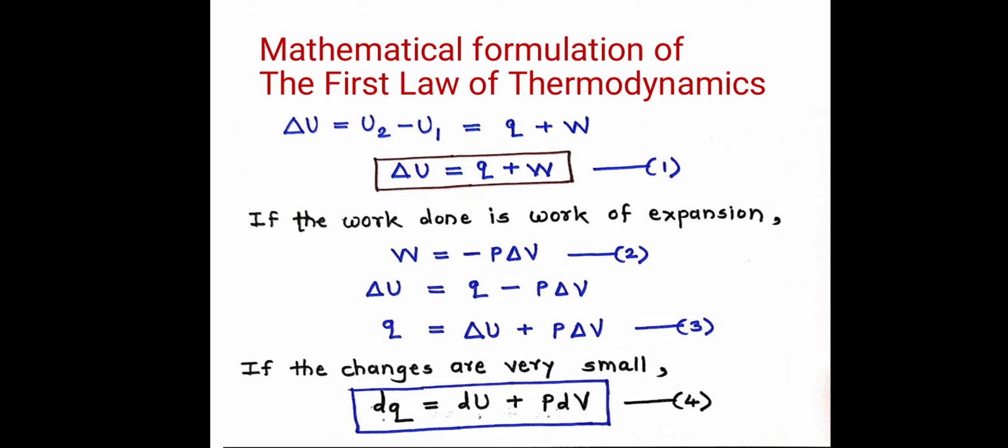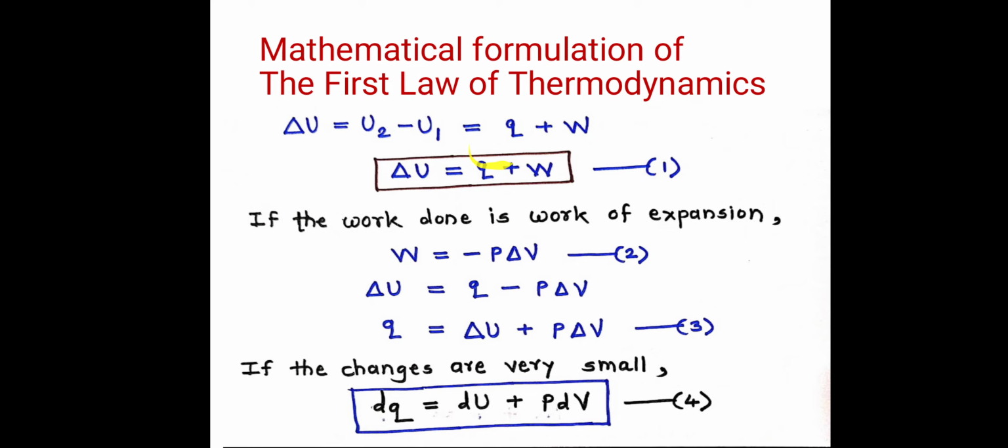Okay, I am going to repeat what we have done. Initially we have a system, and the internal energy of that system is U1. When we supply heat Q to that system, that supplied heat is used for two purposes.